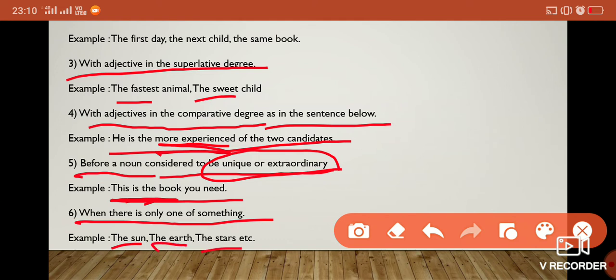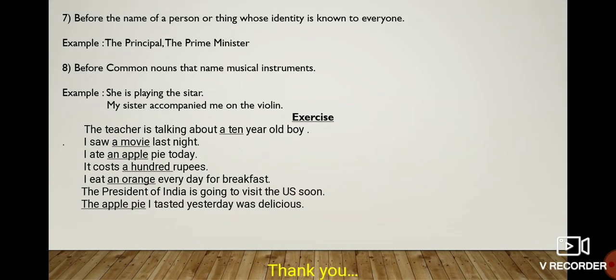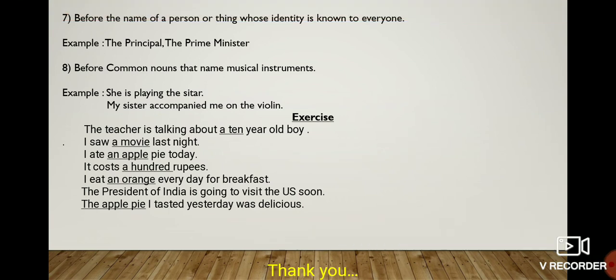Okay, understood now? Next, we will use it before the name of a person or thing whose identity is known to everyone. When the identity of that person is known to everyone, like the principal, the prime minister, the Mahatma Gandhi.